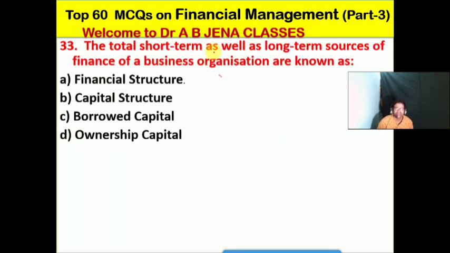So next one हम, the short term as well as the long term sources of finance of a business organization is known as what is this? A, the financial structure, B, the capital structure, C, it's the borrowed capital, D, it's the ownership capital. No doubt friends, so A is the right option for this MCQ.